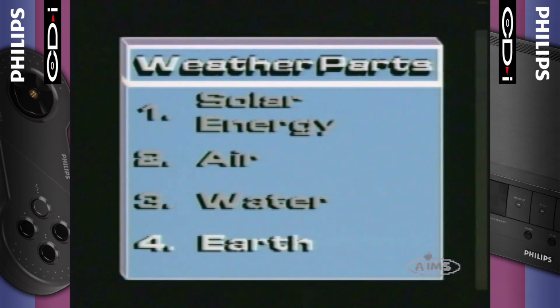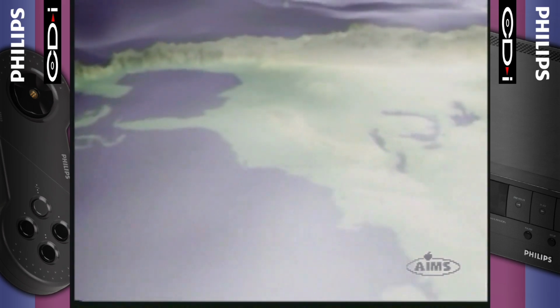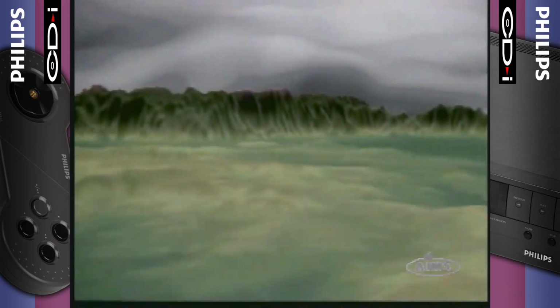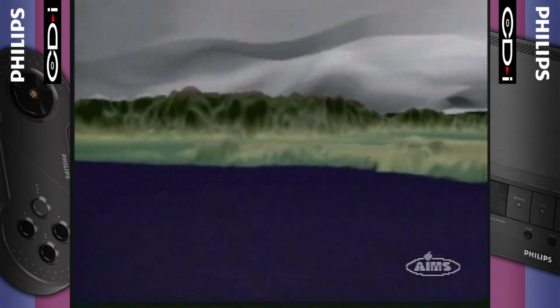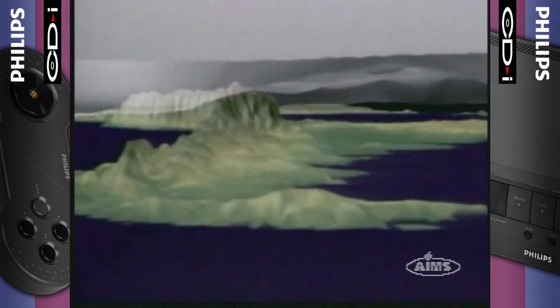The fourth major weather ingredient is the Earth itself. The Earth affects our weather in many ways. It is round, it spins, it tilts, it orbits, and it has gravity. It also has oceans, continents, mountains, polar ice caps, and deserts. All these things can cause the weather to change.